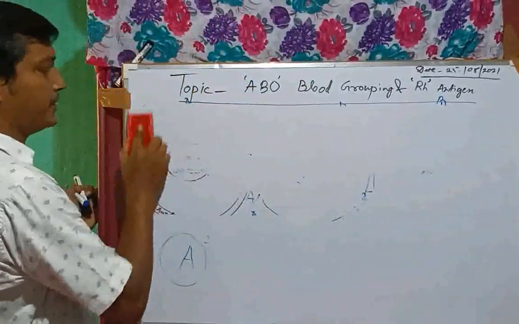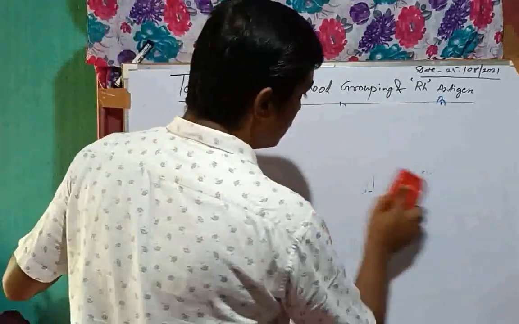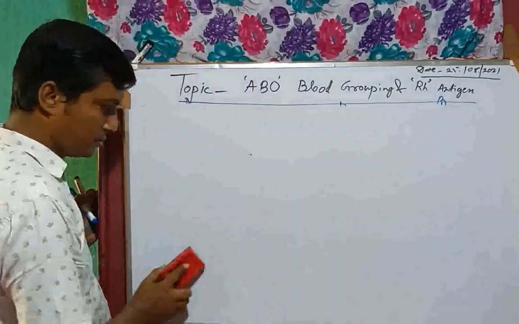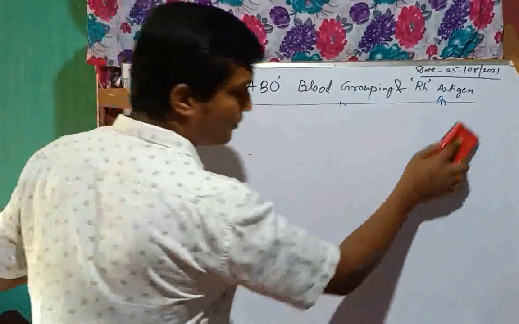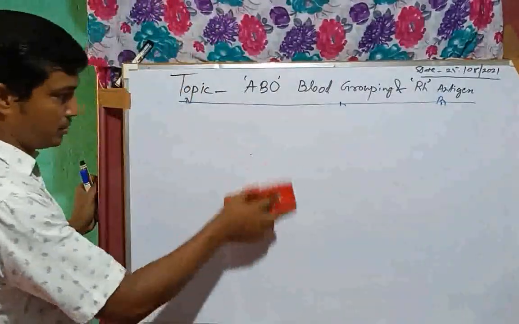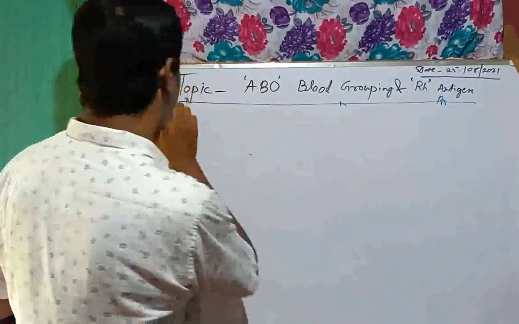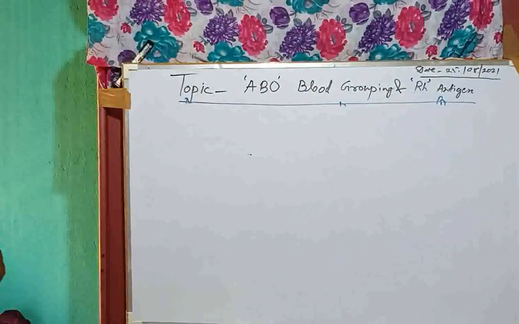Now, if any person needs blood, first of all I want you to know why this is so important.